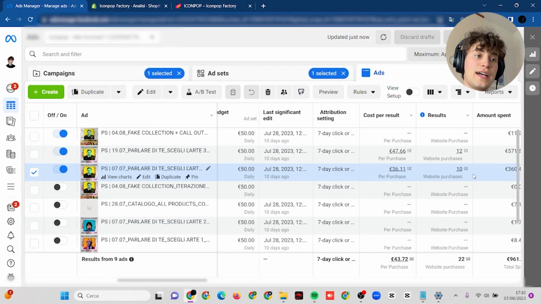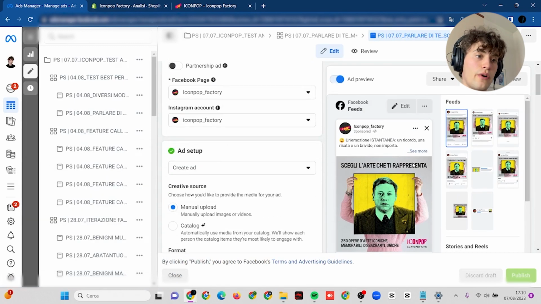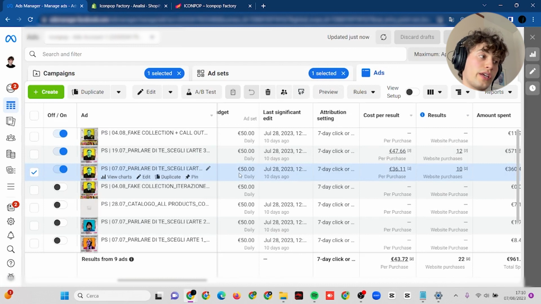Iterations are those ads which are made out of an ad that is working, which in this case was this one because it was generating sales almost from day zero. And in order to understand what was working, I wanted to make some small tests.